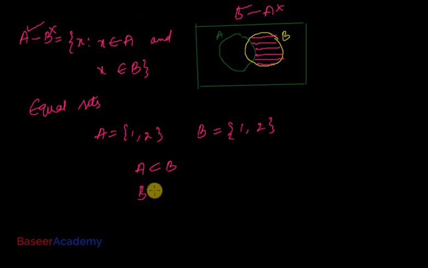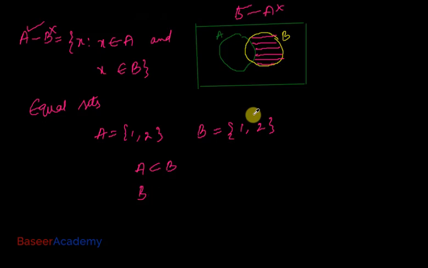Can I also say that B is a subset of A? Yes, because every element of B is also an element of A. When A is a subset of B and B is a subset of A, we say that A is equal to B. So these two are equal sets. Two sets A and B are equal if every element of A is also an element of B and every element of B is also an element of A.